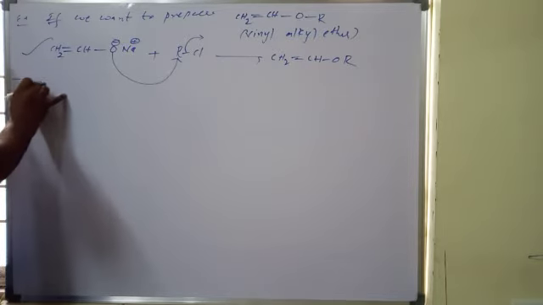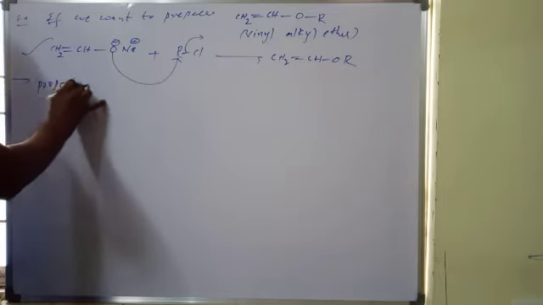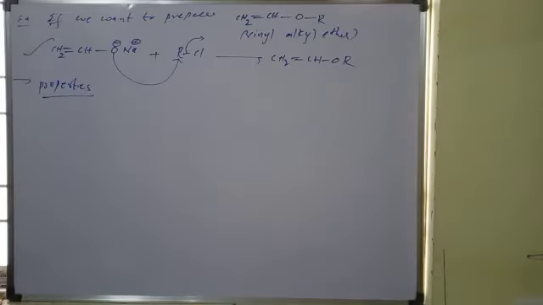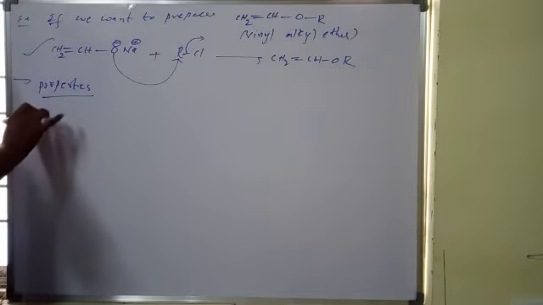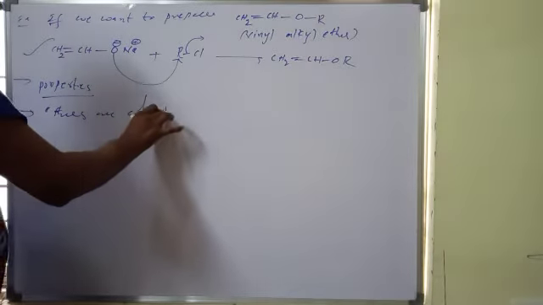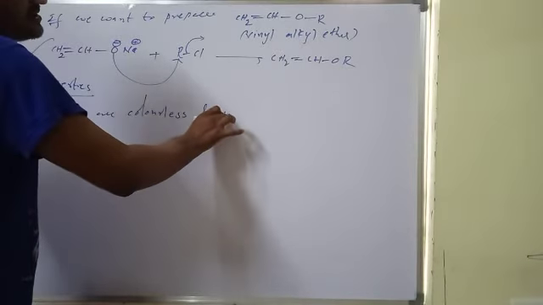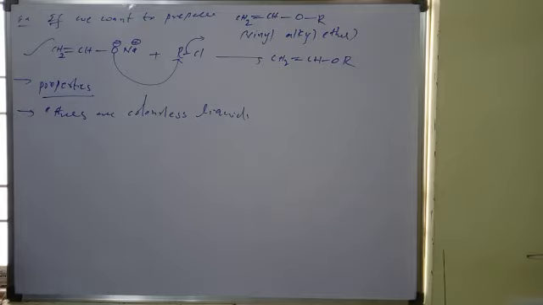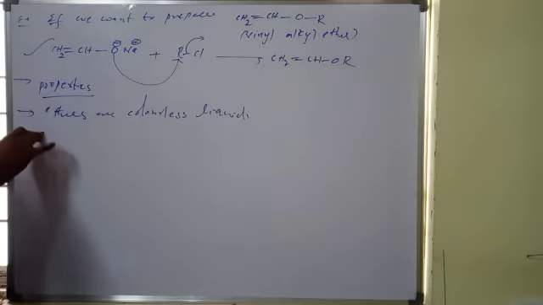Next, properties. Ethers are colorless liquids, and they have a characteristic odor. But diethyl ether has a pleasant odor.